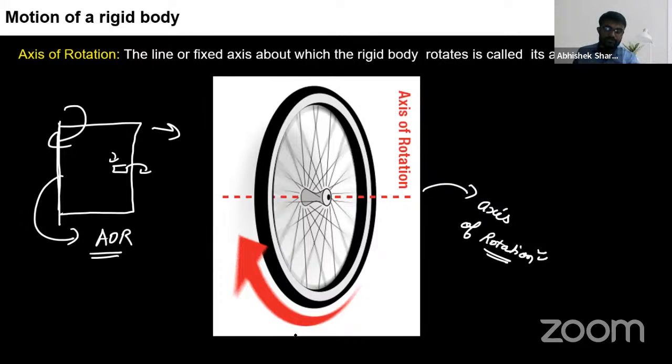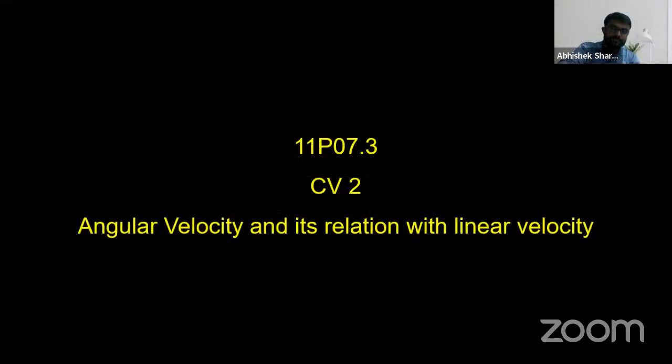Good. Okay, cool. This is known as what? This is axis of rotation. Okay, I hope it's clear. Now we'll understand angular velocity and its relation with the linear velocity. Write this topic and reply in the chat box if you want me to proceed to the next slide. Write this topic, angular velocity and its relation with the linear velocity, and text me so that I can proceed.